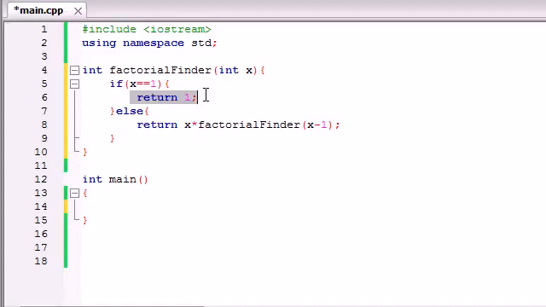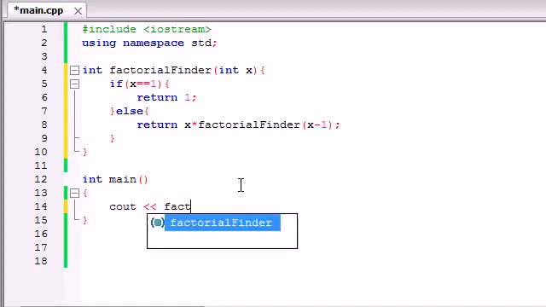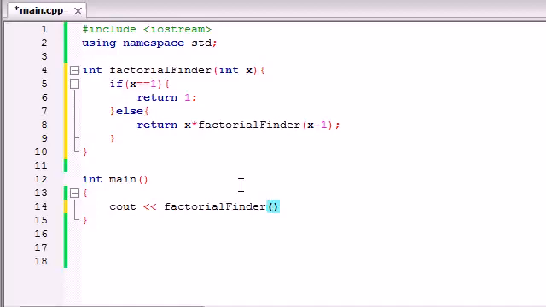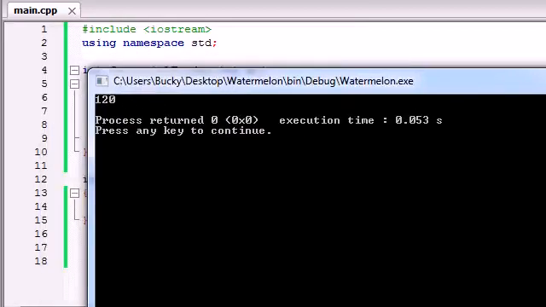You know how I said, I don't know, I don't know? Well, now it can say, alright, 1 factorial is 1, so now I know that 2 factorial is 2, 3 factorial is 6, 4 factorial is 24, and 5 factorial is 120. So that way, you can see that whenever we run this, factorial finder, there we go, I didn't feel like printing out the whole thing. When you print out factorial finder 5, and let me just end that line, and we run this program, it says 120.